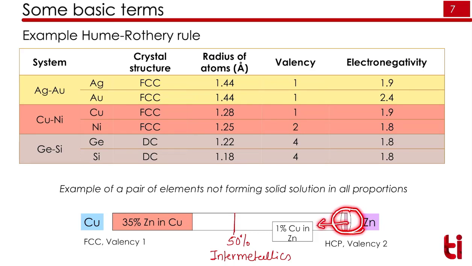After that, it will make another compound or another structure. So as I said, the element which has more valency will dissolve more in the element which has lower valency, because electron bonding is easy there.